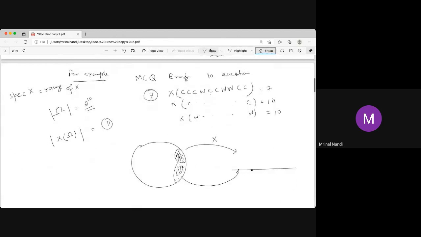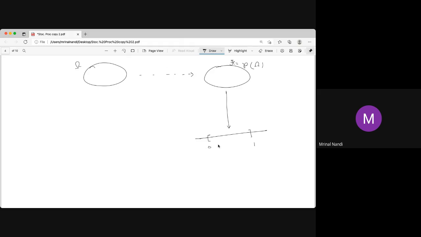So this is the whole scenario now. What is the whole scenario again? This is omega, this is the power set of omega, which is actually the F, the sigma algebra. Sometimes we take the power set, and there is a function to [0,1]. Now we have a real line here, the whole real line.